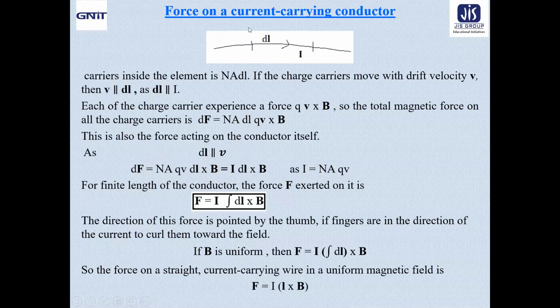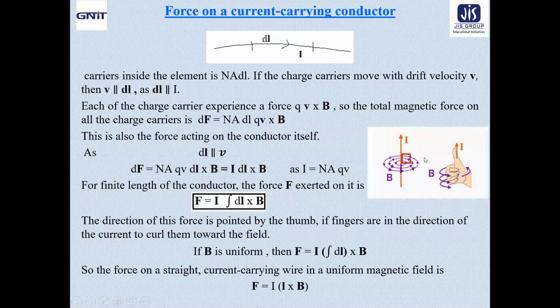For a finite length of the conductor, the force F exerted on it will be I integration dl cross B. Now, how do we get the direction of this force? Just take a look. The direction of this force is pointed by the thumb. If fingers are in the direction of the current, curl them towards the field. It is also another right hand rule, represented in terms of the parameters or variables which are used here.